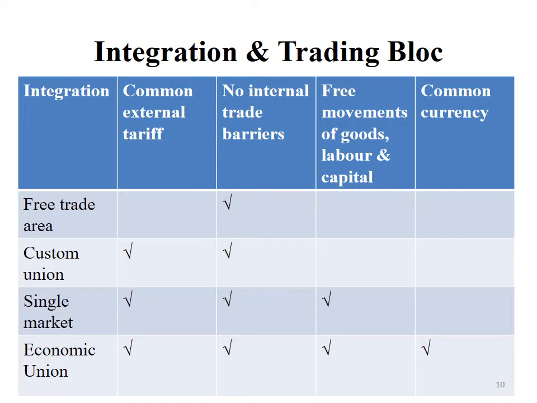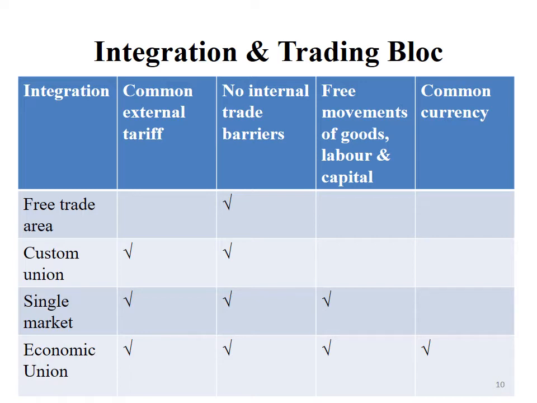Free trade area means no internal trade barriers among the member countries. Second one, customs unions means common external tariffs are there and no internal trade barriers among the member countries, as well as free movements of goods, labor and capital not allowed.